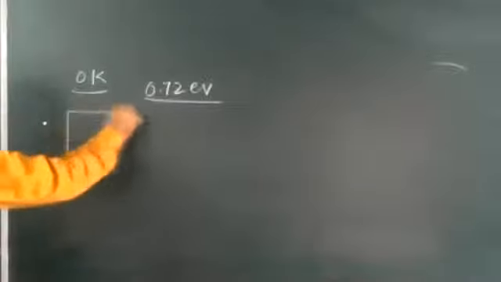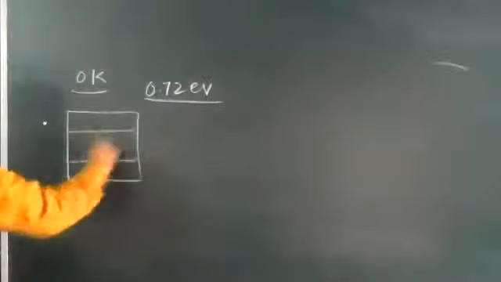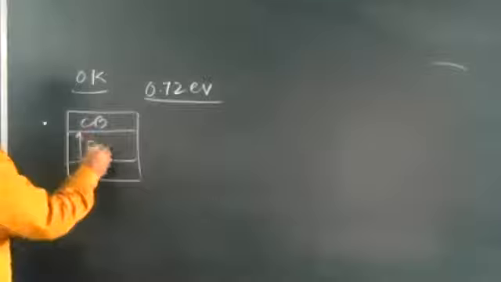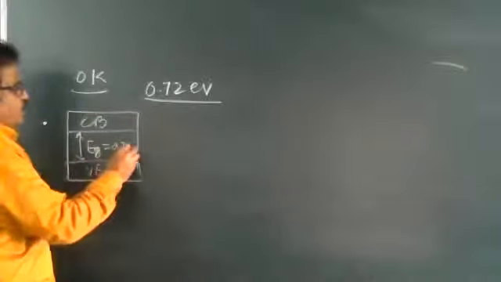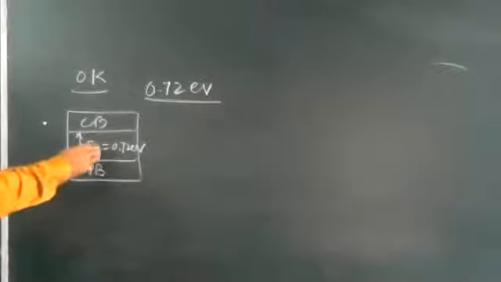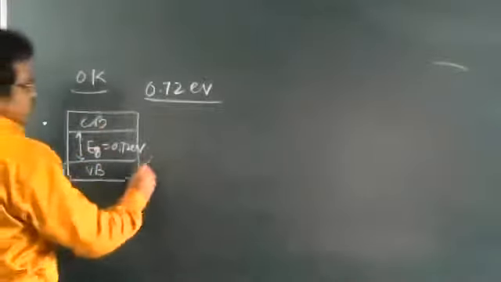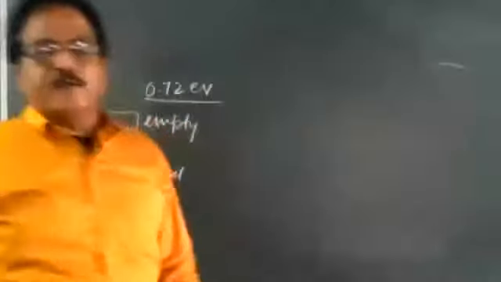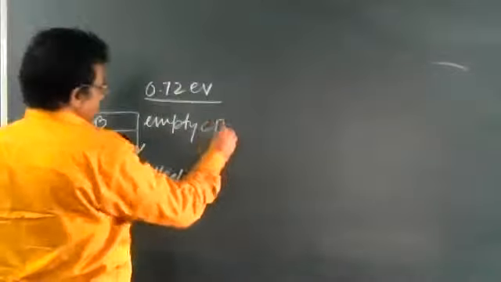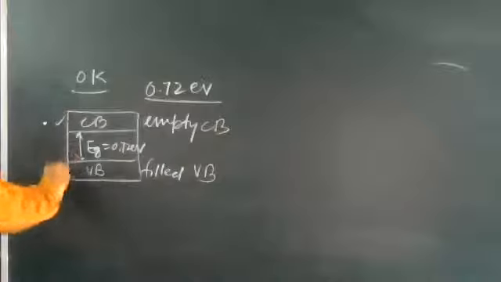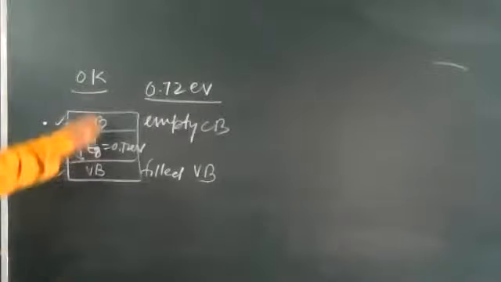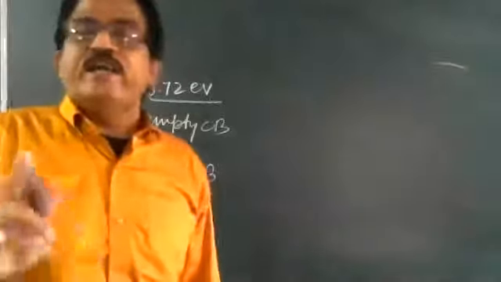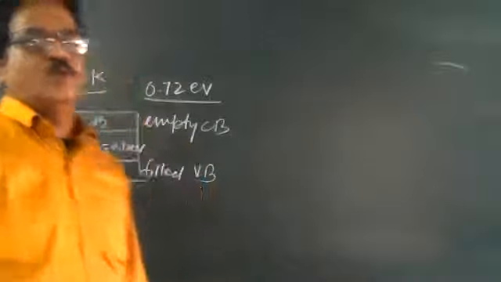We can draw here the energy band diagram. Here is the valence band, here is the conduction band, and the energy band gap is 0.72 electron volt. Empty conduction band, filled valence band. So we can write this: the conduction band is empty. No electron is available for conduction. Okay? Write it down.